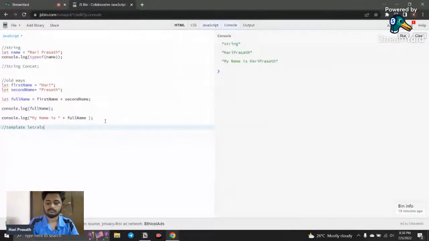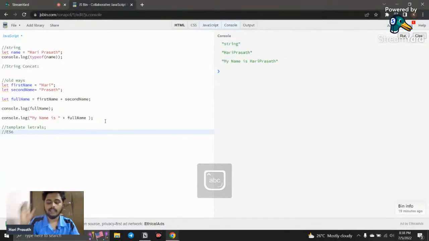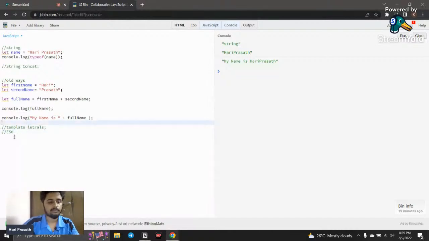This was introduced in 2015 with ES6. I already told you that ES6 is pretty advanced and is going to be useful when working with frameworks like React. ES6 is modern JavaScript, and template literals were introduced in modern JavaScript.